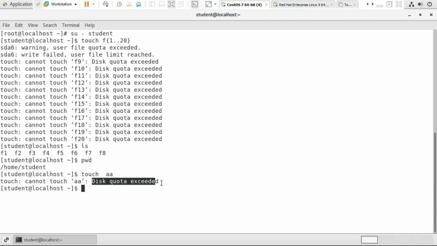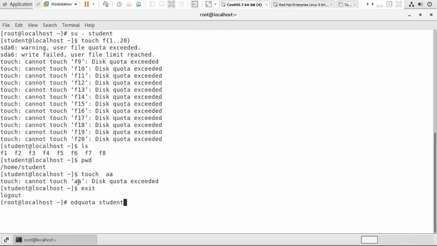What is the Linux admin's job? As a root user, you have to increase the quota limit for this particular user. How do you increase the quota limit? Run the command edquota username.